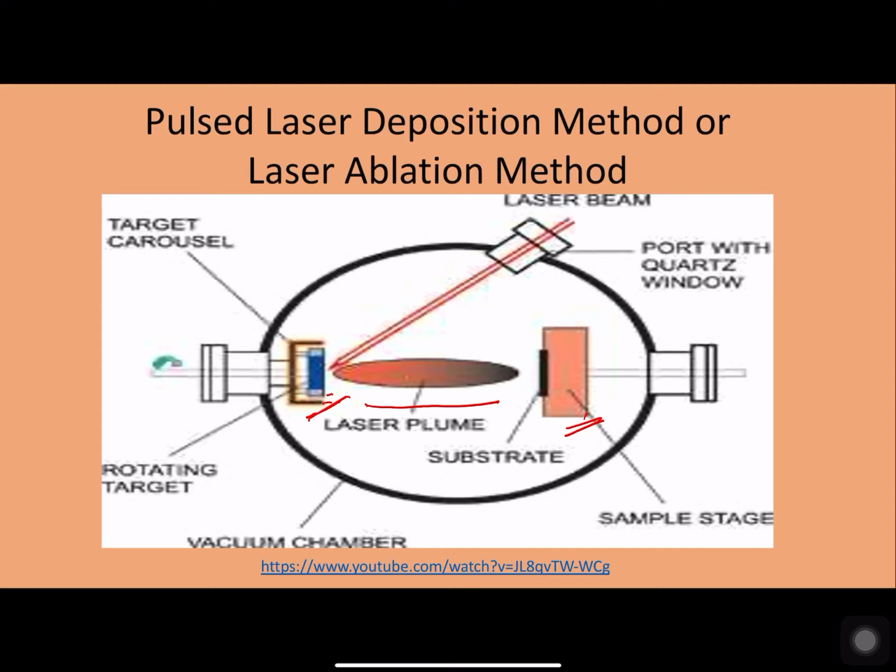This method is also termed the laser ablation method, because we are using laser to ablate, that is, to scrape away the required material from the bulk structure and form nanomaterials deposited over the substrate. Now, in this case also, let us have a look at one video regarding this particular method.